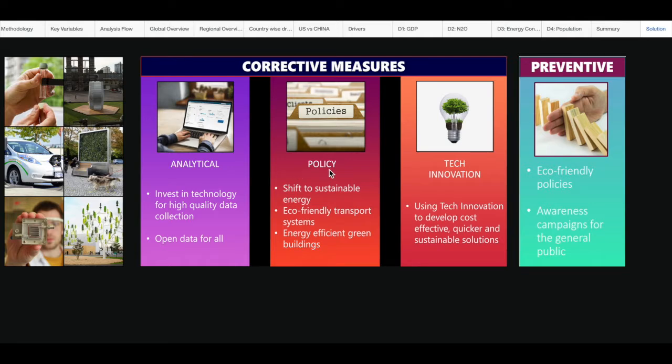Second, strict policy implementation. Organizations and government institutions can create policy concerning use of sustainable energy, eco-friendly transport systems, and creating green buildings. And last, for the technological innovation, take advantage of modern innovations to develop effective, efficient, and sustainable solutions. Preventive measures include, but are not limited to, eco-friendly policies as well as increasing awareness of the general public on how everyone can contribute to control emission level.